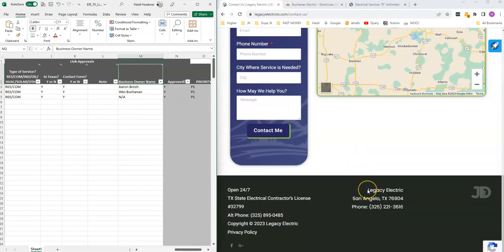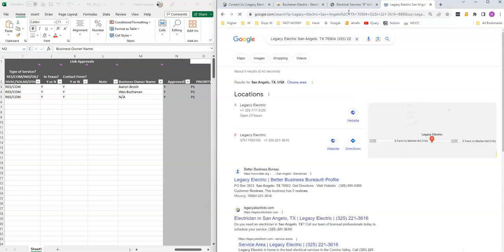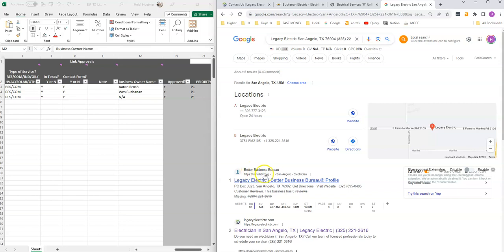What I try to do is take a Google search. I'll show you how I do it, but you might find better ways. This one has the company name and the location and the phone number down here at the bottom. I'm just going to copy that information and put it into a Google search. I'm going to get rid of this phone here. And then if you write the letters BBB at the end. Beauty.